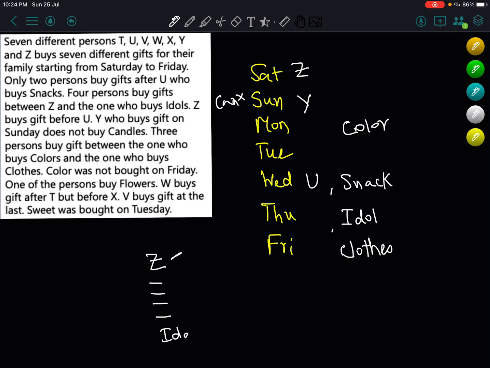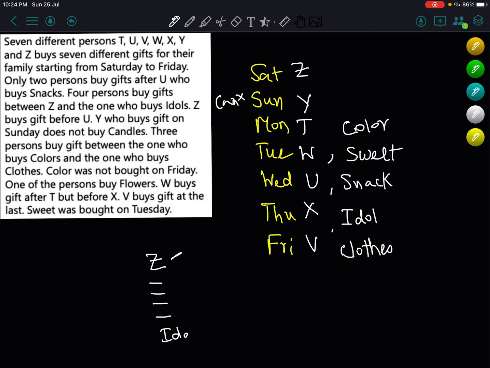W buys a gift after T. So W buys a gift after T but before X. Okay, so W buys after T but before X. V buys gifts at the last. Okay, so we have written the correct thing. V at the last. Sweet was bought on Tuesday. So sweet was bought on Tuesday.